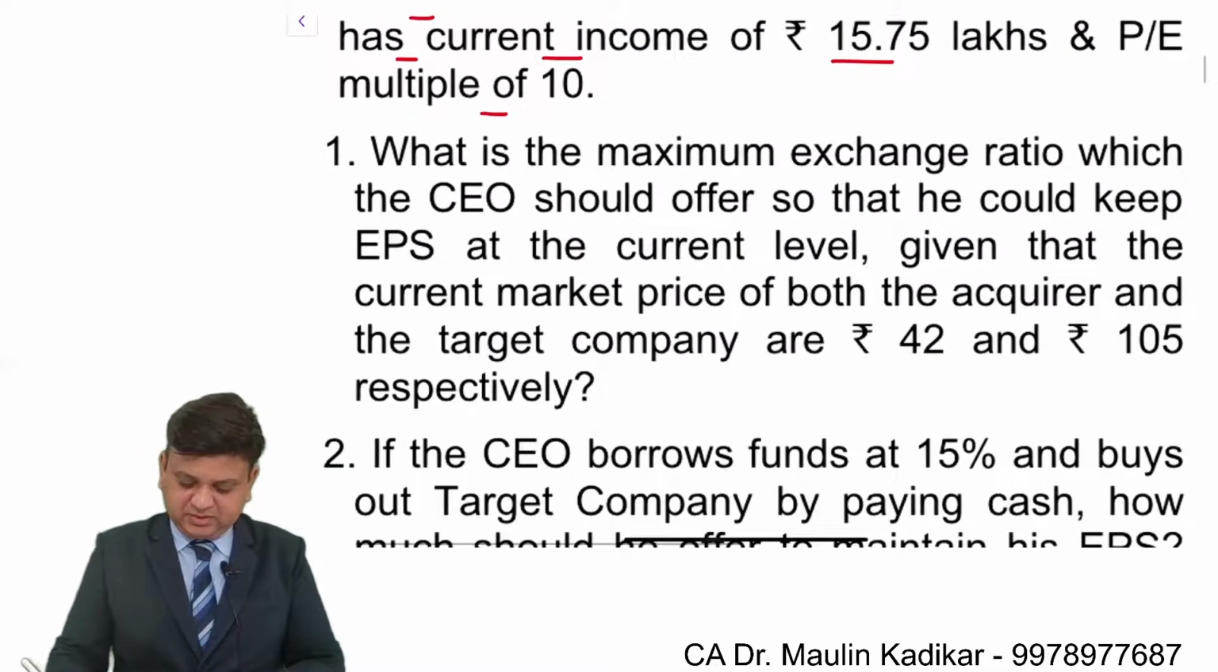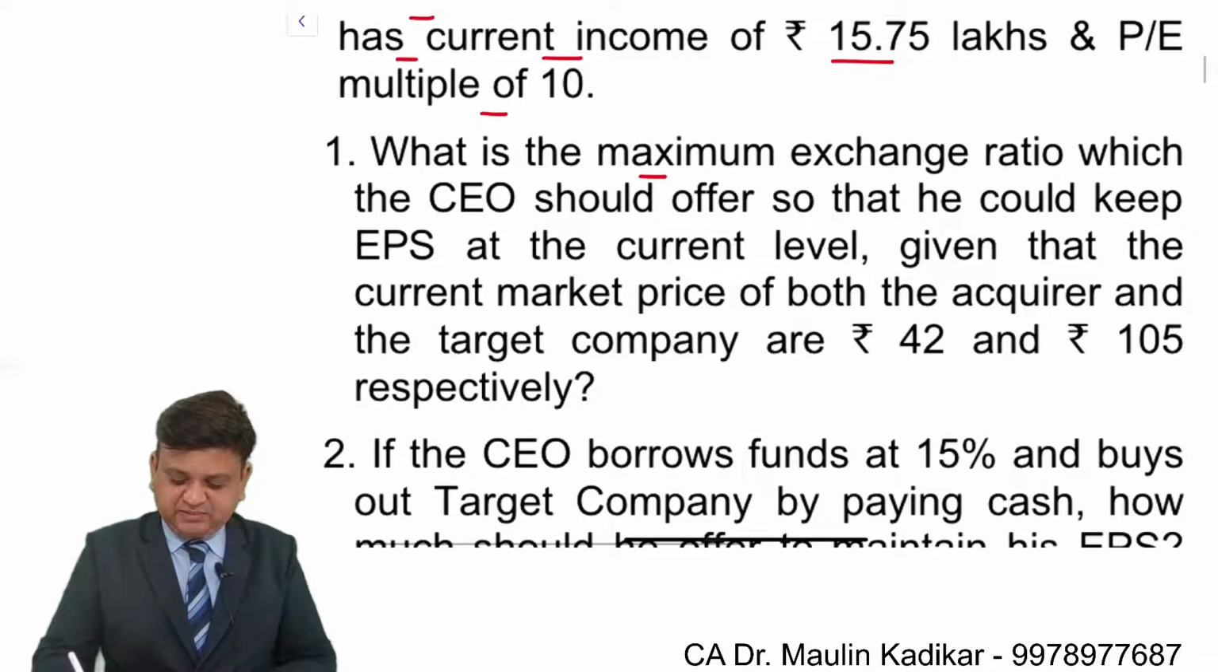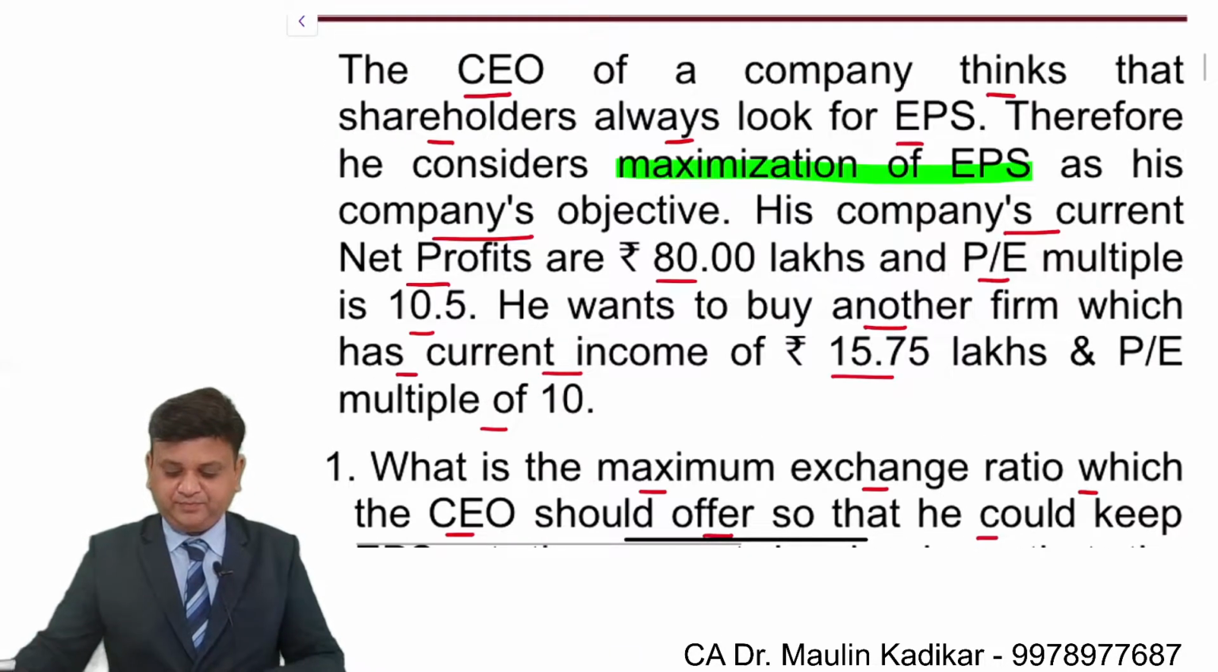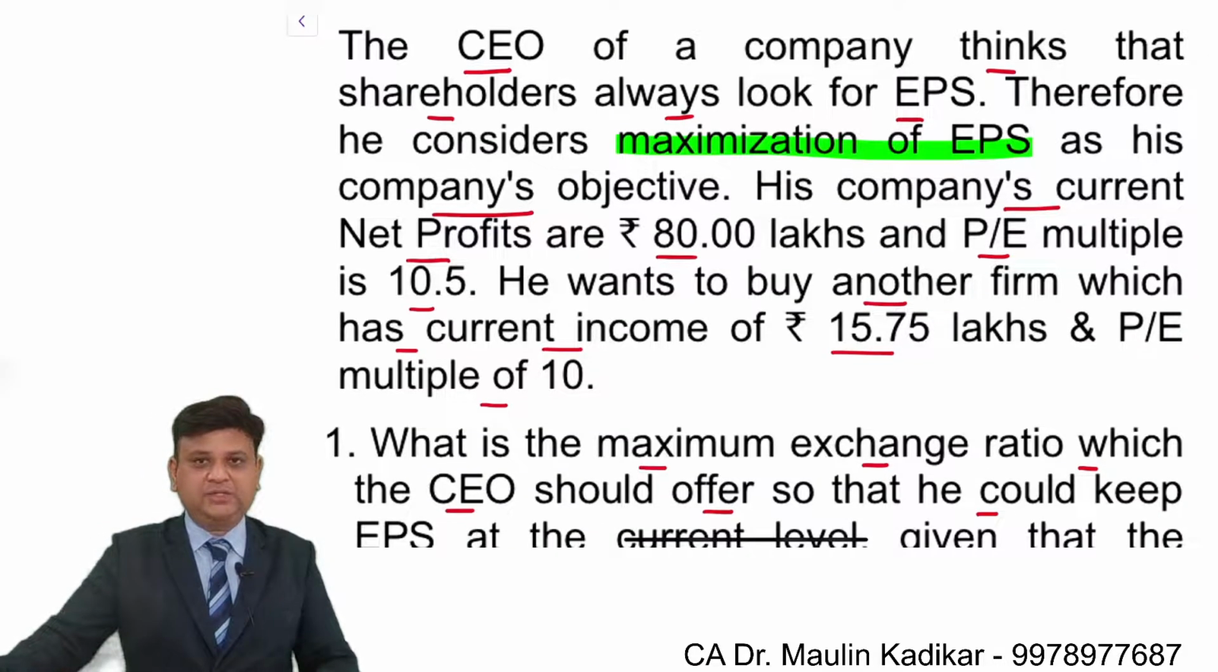First part of the question. What is the maximum exchange ratio which the CEO should offer so that he could keep EPS at the current level? Given that the current market prices of the acquiring and the target company are 42 rupees and 105 rupees respectively. That is the question. I request all of you to go through the question, please.